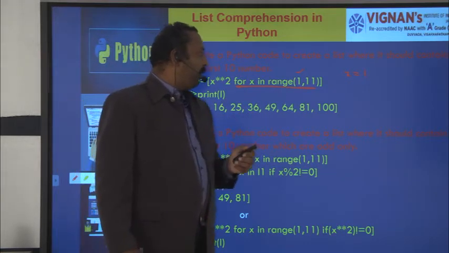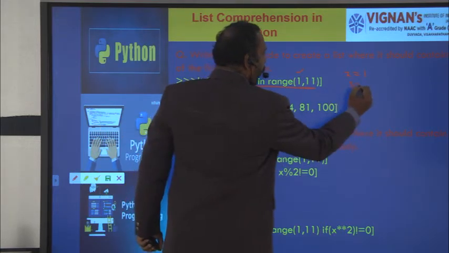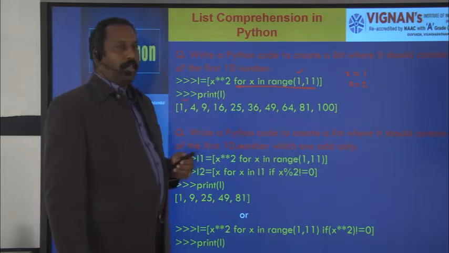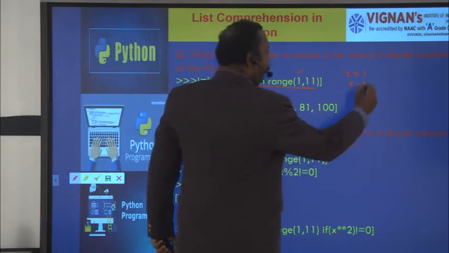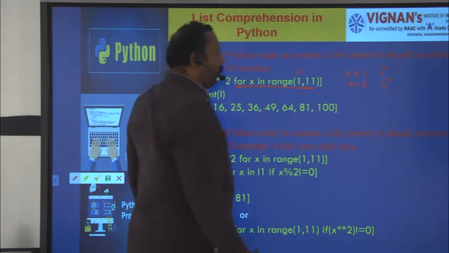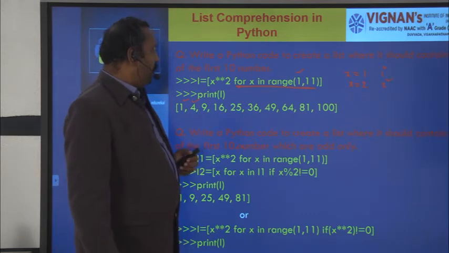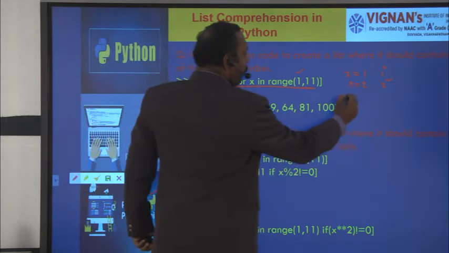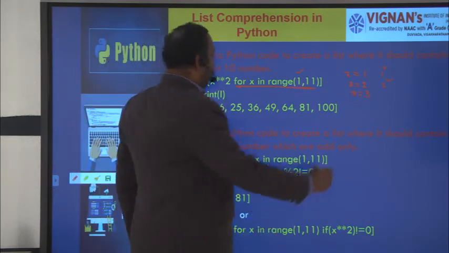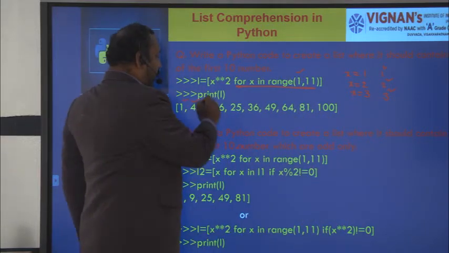Next it will go to the next iteration, the next element, that is x gets value 2 here. So 2 will be assigned to the output expression, 2 power 2. This is 1 square, this is 2 square, and 2 square is nothing but the value 4. Value 4 will be assigned to the output list. And next x gets value 3, and 3 will be assigned to the output expression. In the output expression, 3 power 2, that is nothing but 9.